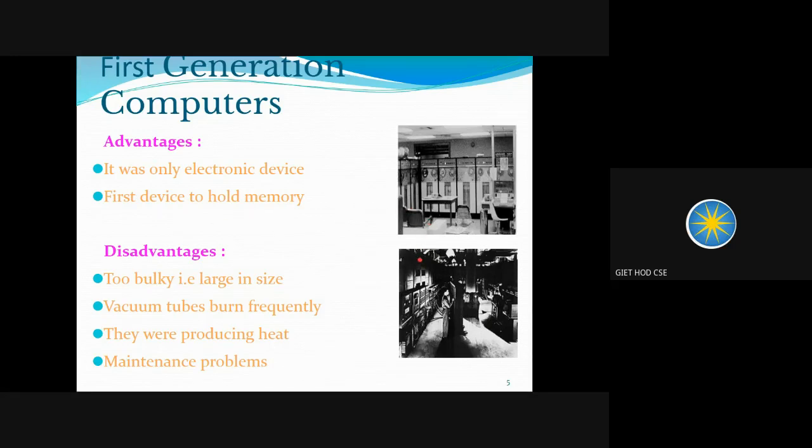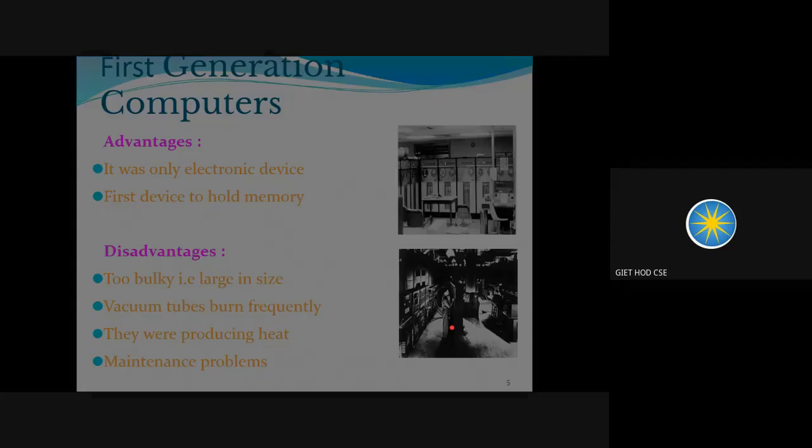So we can say first generation computers were simply electronic devices, but there was one more thing: these electronic devices consisted of memory cards. It had some memory. And what were the various disadvantages of these computers? They were very bulky and large in size. They used vacuum tubes that could burn up very fast due to the heat being produced, and they were producing lots of heat. And there were maintenance issues with these first generation computers.